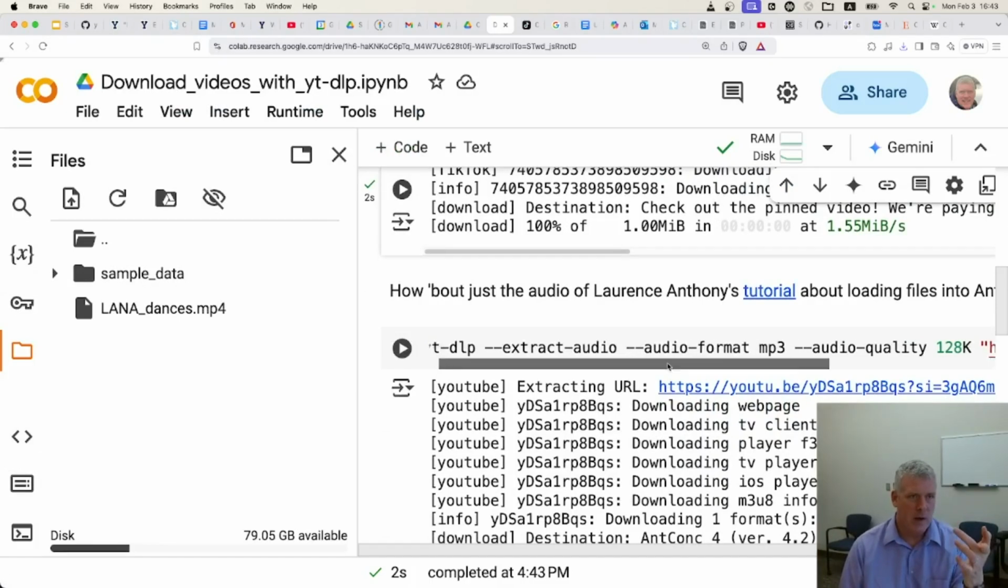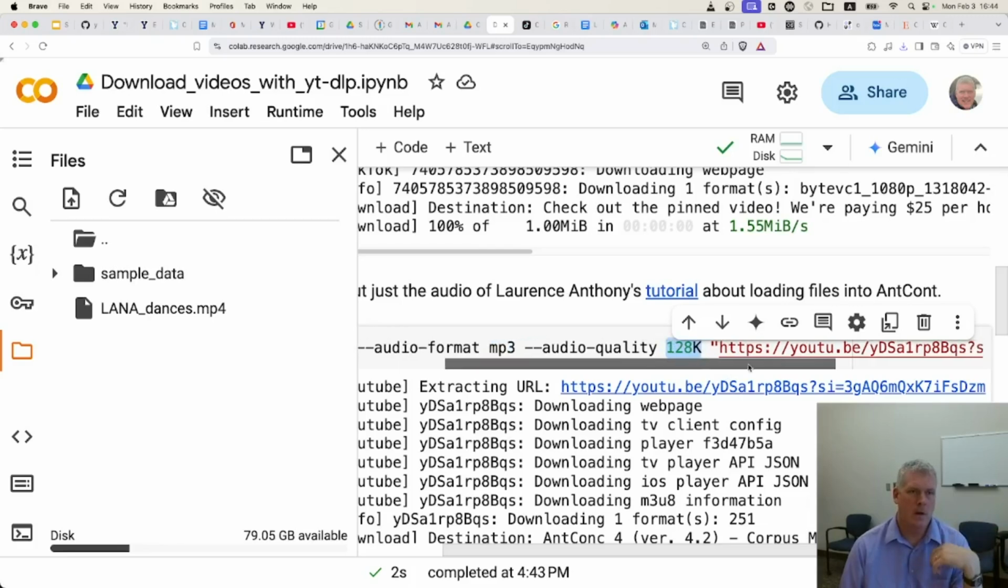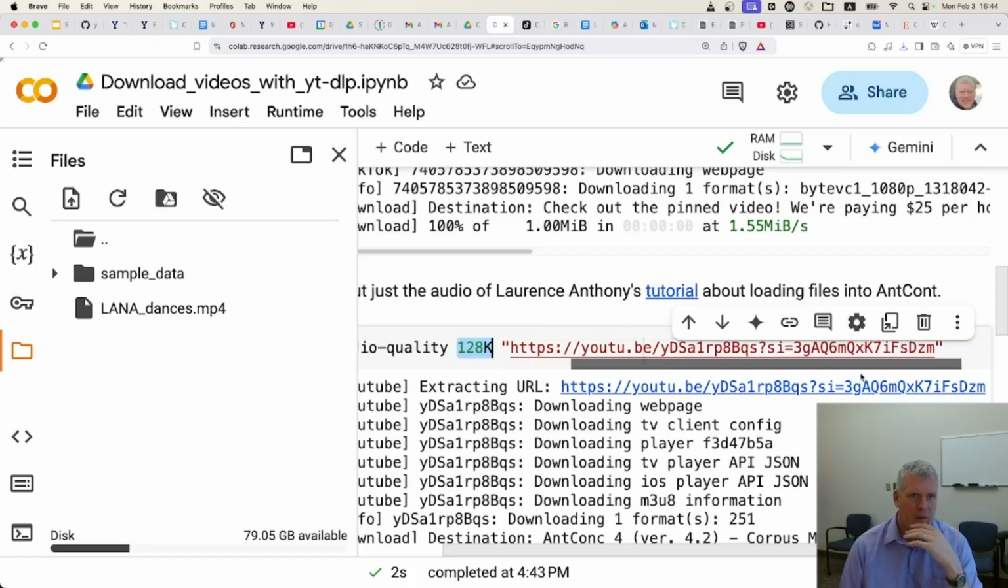Oh, here's an example where I only grab the audio out. I say extract audio. The format should be MP3. The quality should be 128 kilobits. That's the quality of audio, and kilobits is how many samples per second. And then there's the URL.